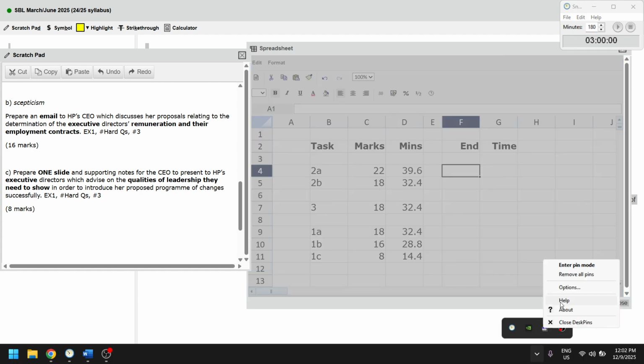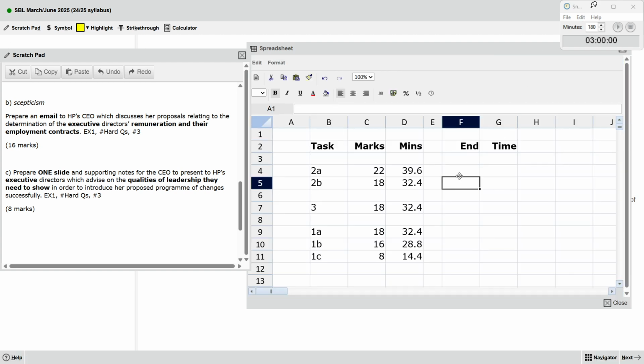Let me plan. So 3 hours left. So 3 hours equals 2 hours 60 minutes. After 40 minutes left, we have 20 minutes.